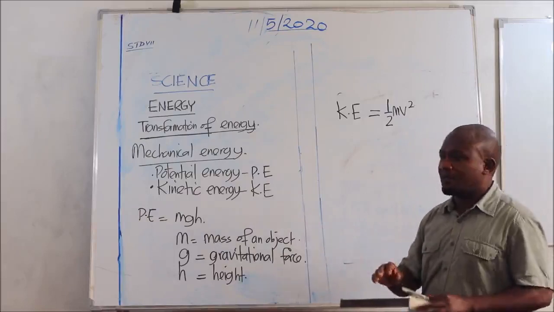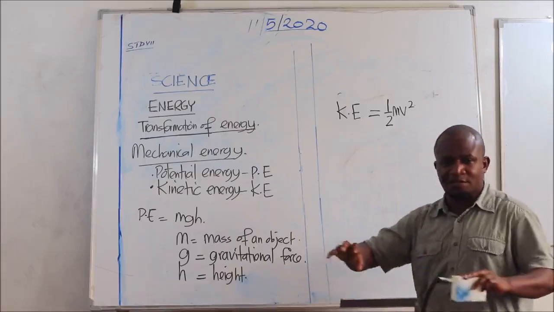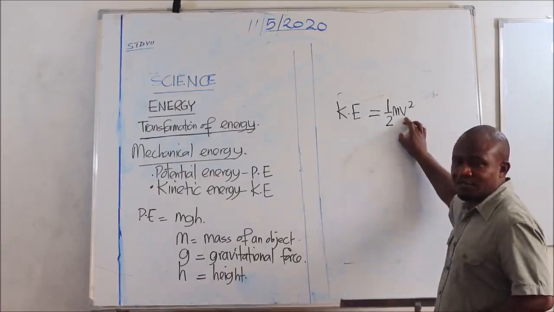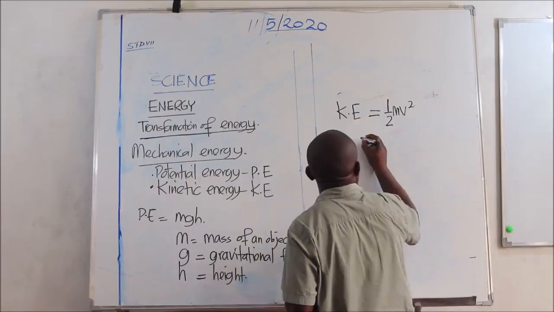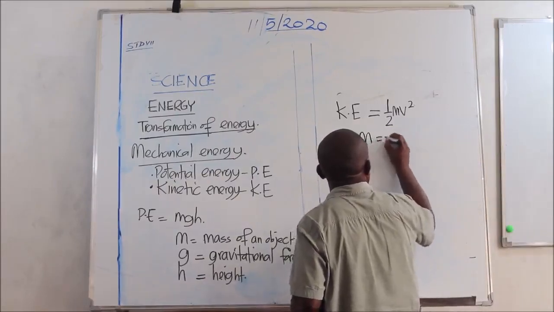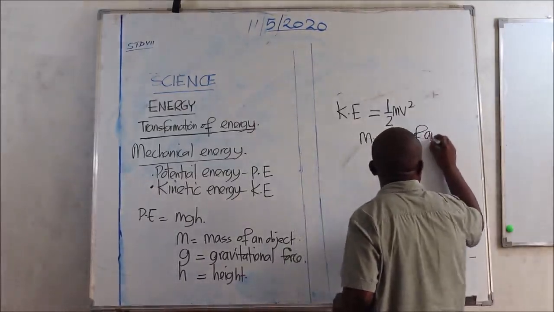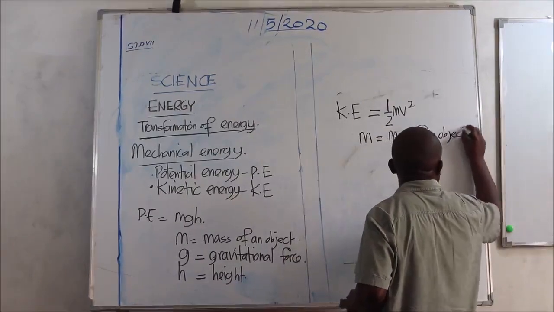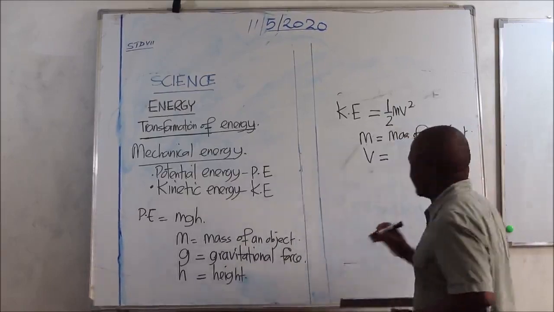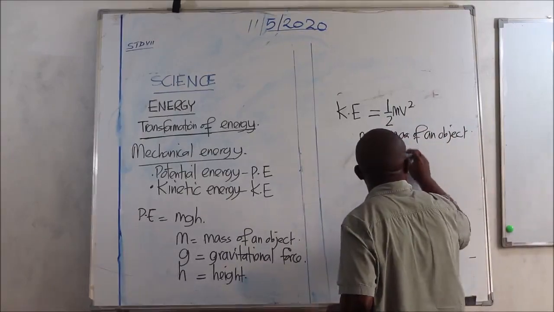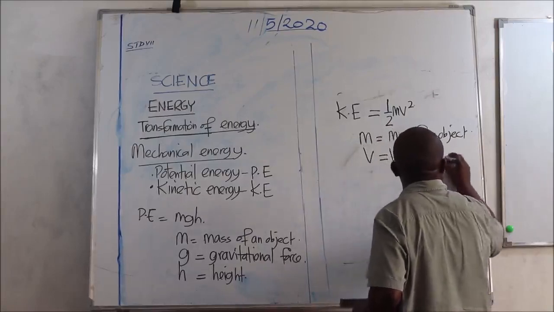Remember we said kinetic energy is the form of energy that a body has when it moves. So we do expect a body to possess the so-called velocity. Now, let me write the meaning of each of the letters. M represents the mass of an object. V, small letter v, represents the velocity of a moving body.